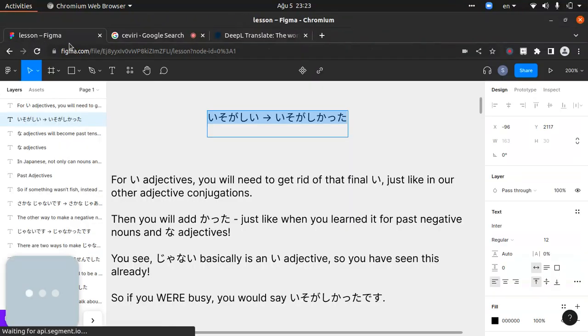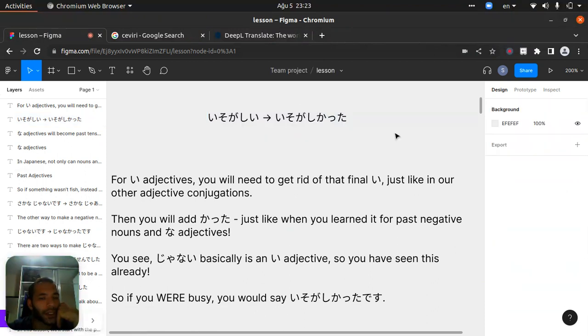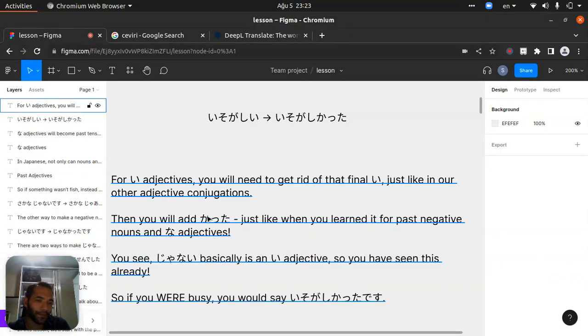For i-adjectives, you'll need to get rid of the final i, just like in our other adjective conjugations. Then you'll add katta, just like when you learned past negative nouns and adjectives. So I told you, it will make past negative.